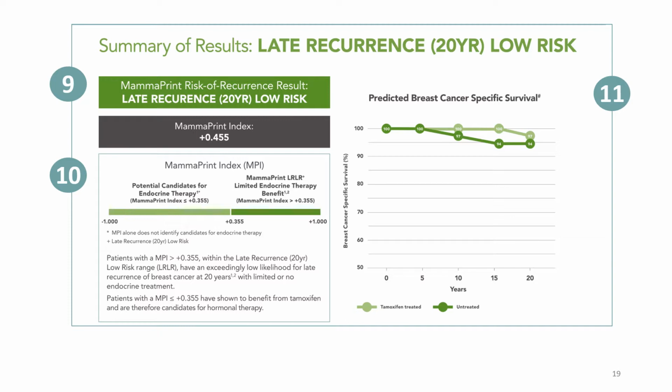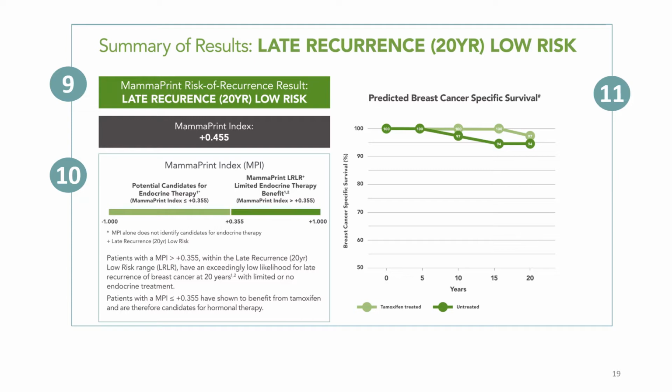In point number 10, we have an explanation on the late recurrence low risk threshold. So if a patient has an MPI greater than 0.355, they fall within the late recurrence low risk range. They have an exceedingly low likelihood of late recurrence of breast cancer with 20 years follow-up. This is with limited or no endocrine treatment. So looking over in point 11, we have displayed this in a graphical format.